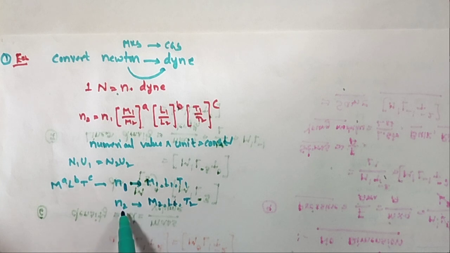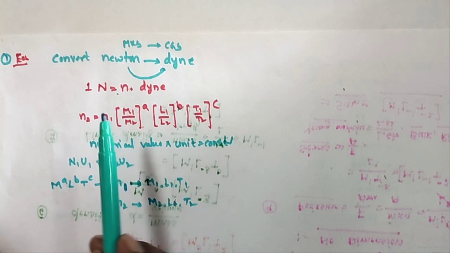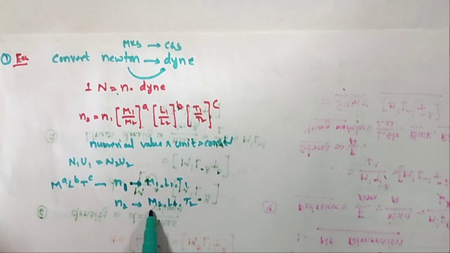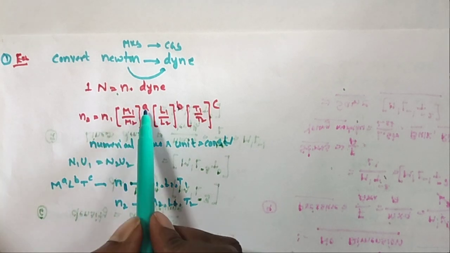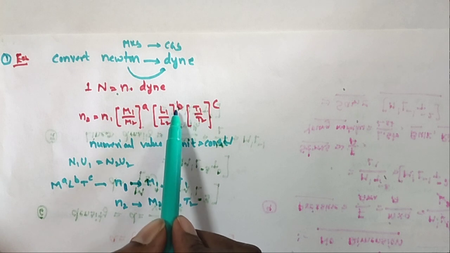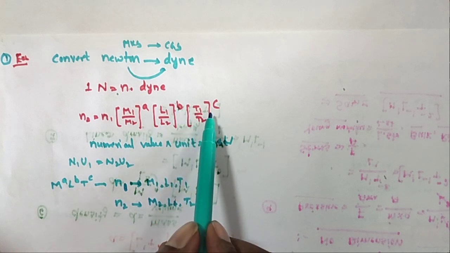To convert from one system to another, we use the formula we derived: n2 is equal to n1 (M1 by M2) whole power a, (L1 by L2) whole power b, (T1 by T2) whole power c.